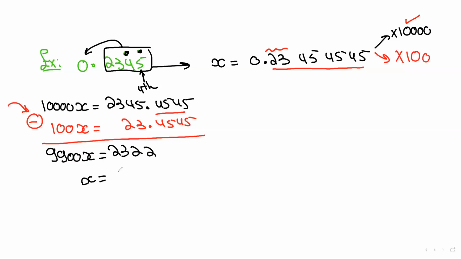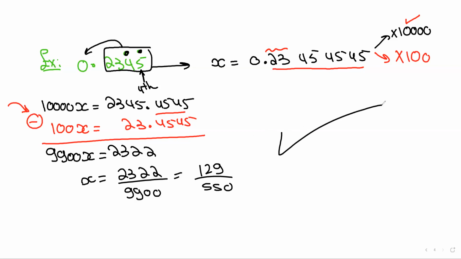And then the remaining is the same, 2322 over 9900. Let's see if this simplifies. Actually, it does. It simplifies into 129 over 550. Change to decimal: 2.3454545. Yes, correct. Very good. So this is case number 2, and I guess you can tell the difference between case 1 and case number 2.